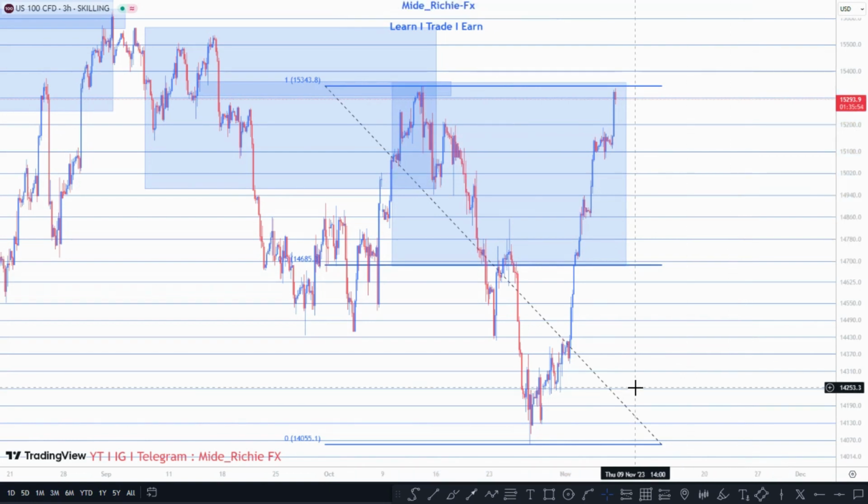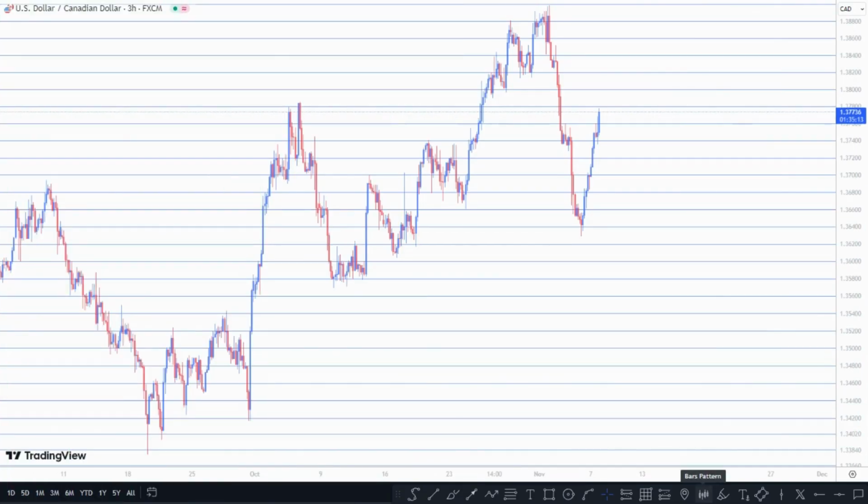So now let's find a trend for the bullish scenario. In the bullish scenario, we'll be using USD/CAD. You can see that USD/CAD is pretty much in a bullish trend, right? So the same rules apply. We should be looking to sell.